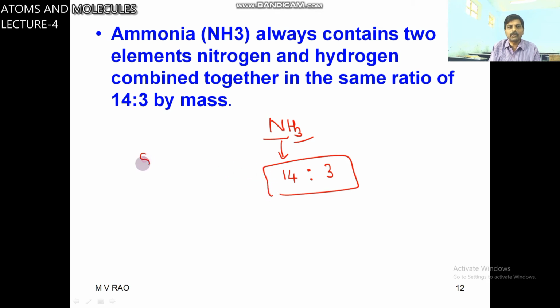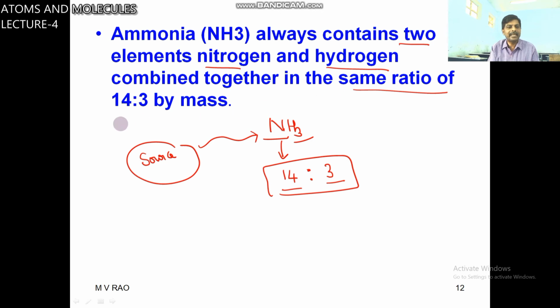Whatever the source used to prepare ammonia, its composition is always constant, 14 is to 3. So ammonia always contains two elements, nitrogen and hydrogen, combined together in the same ratio 14 is to 3 by mass.